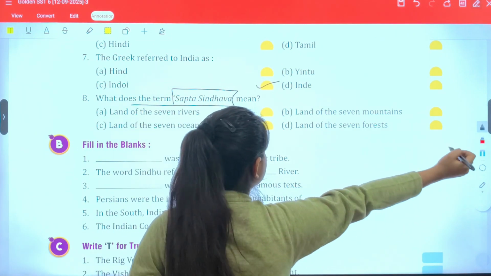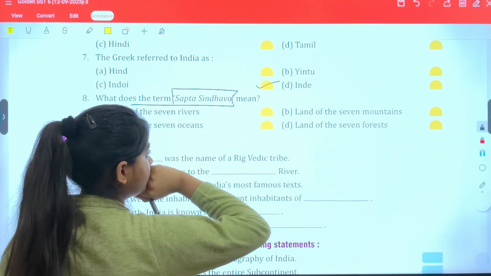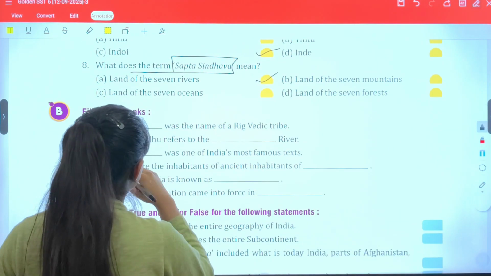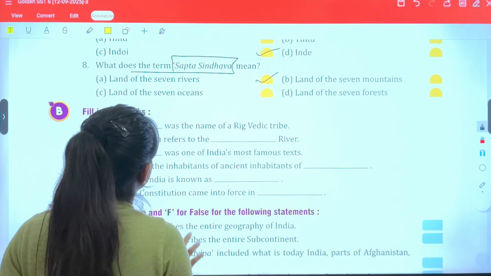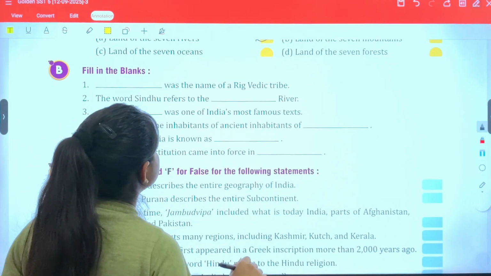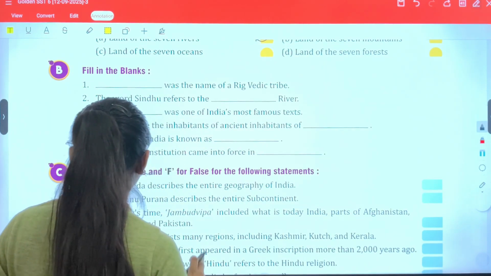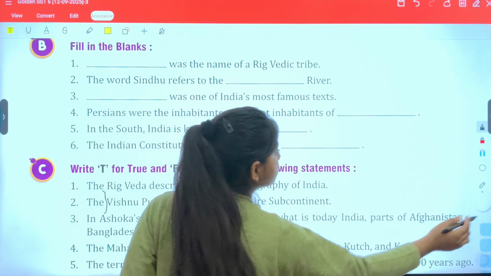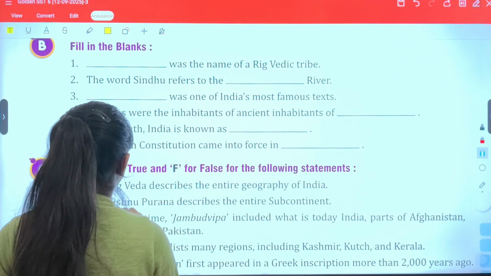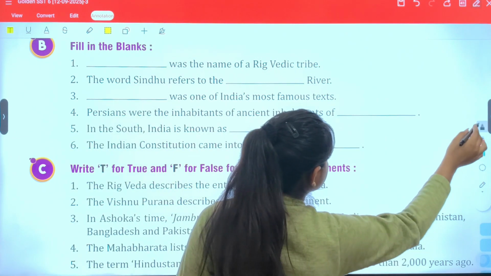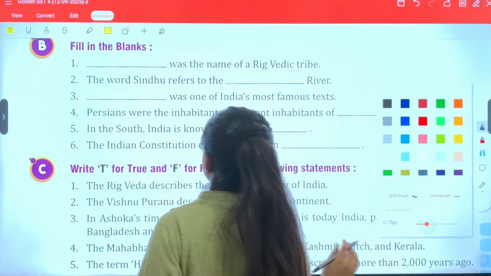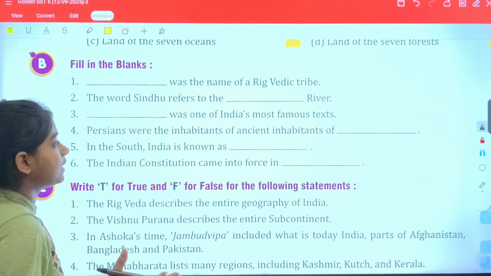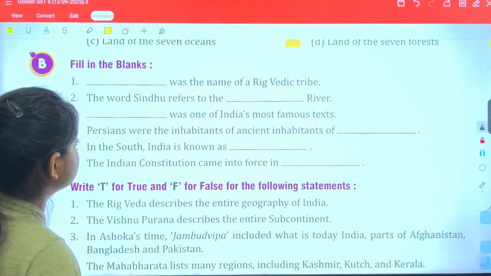What does the term Sapta Sindhava mean? Land of seven rivers. Next, a blank was the name of a Rig Vedic tribe.